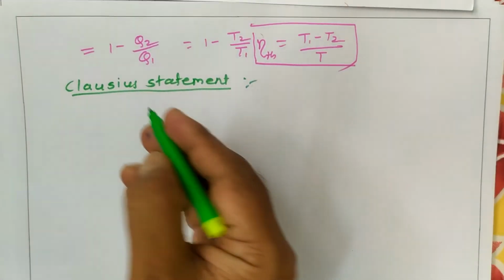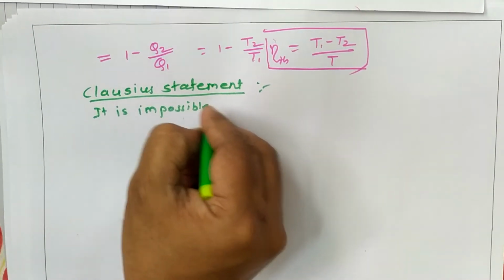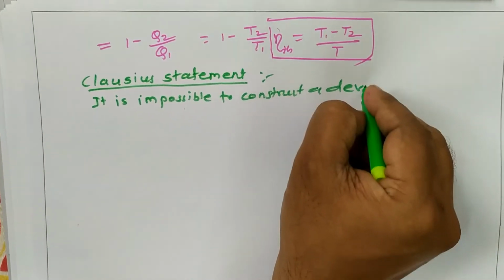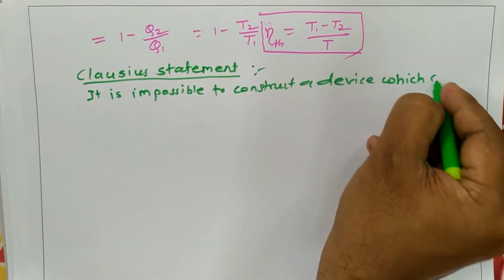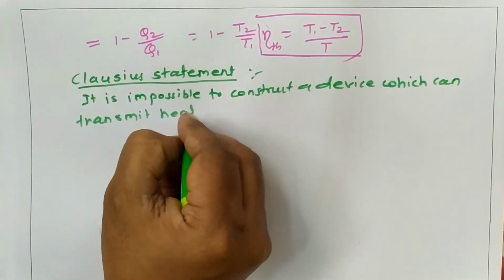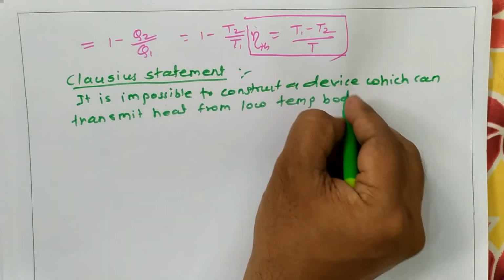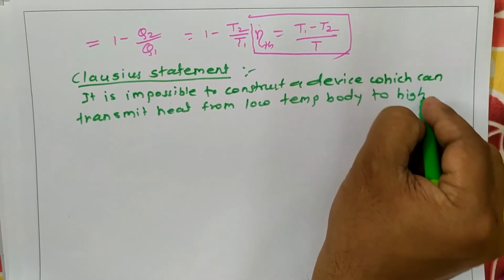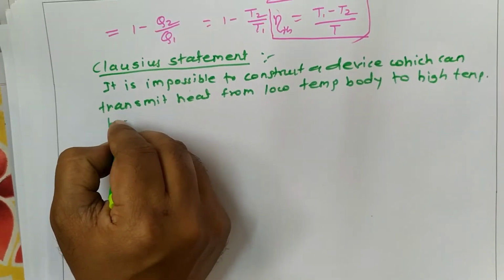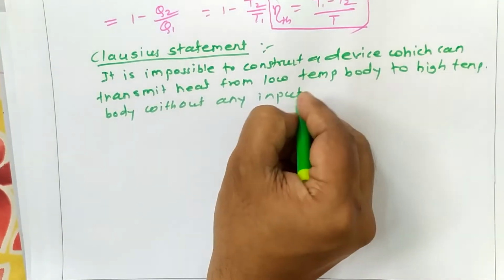According to this Clausius statement, it is impossible to construct a device which can transmit heat from a low temperature body to a higher temperature body without any supply of external work, or without any input. So that is the statement.